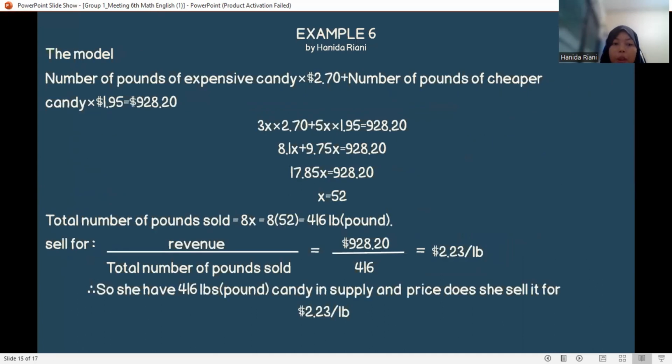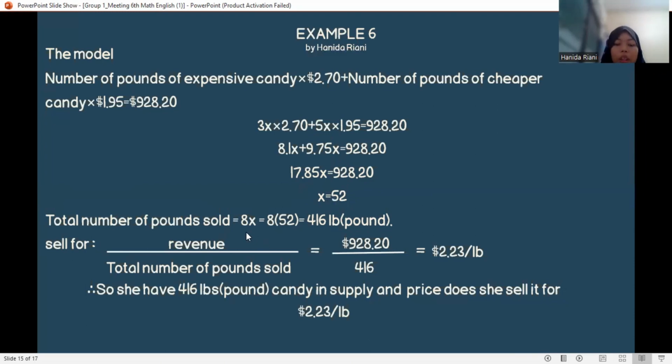The model: pounds of expensive candy times $2.70 plus pounds of cheaper candy times $1.95 equals $928.20. After going through all these steps, we have the value of x is 52.